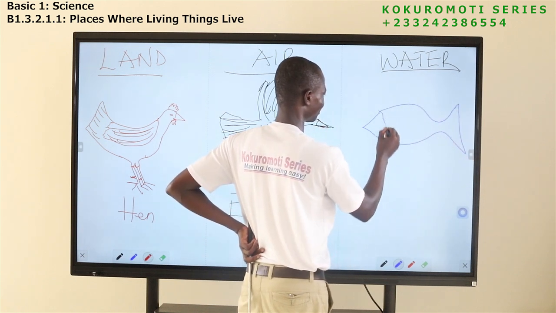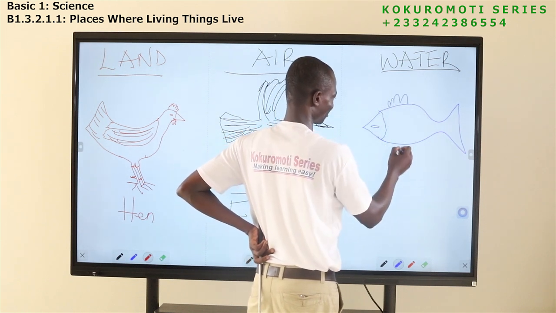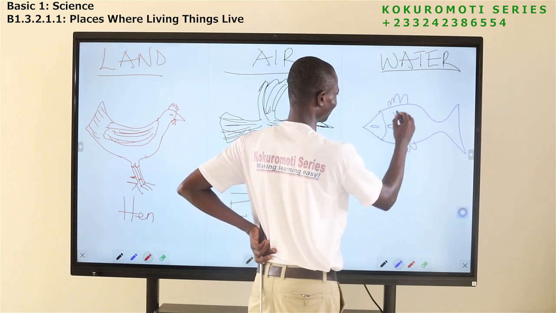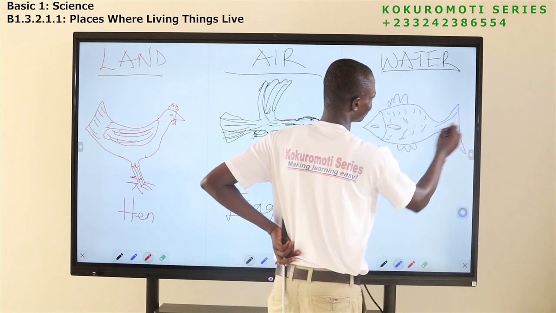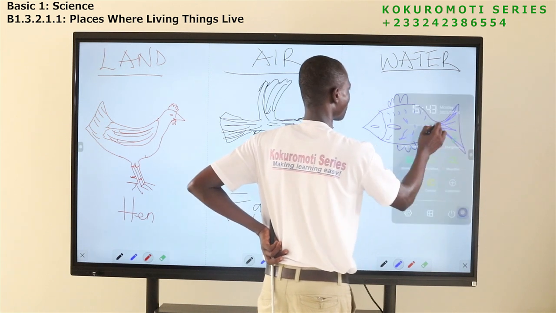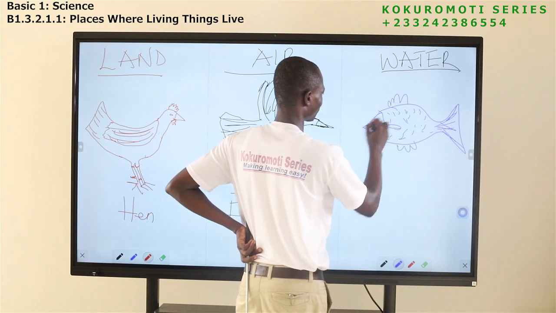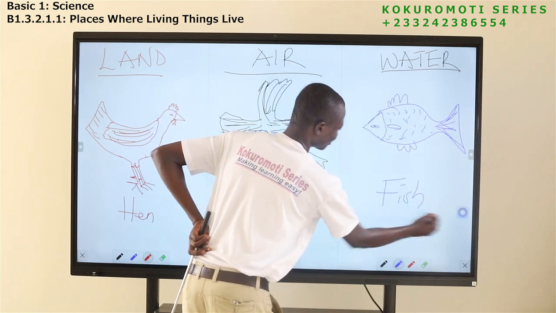Fish like this. I can draw frog, but because of time. So this is what? Fish.